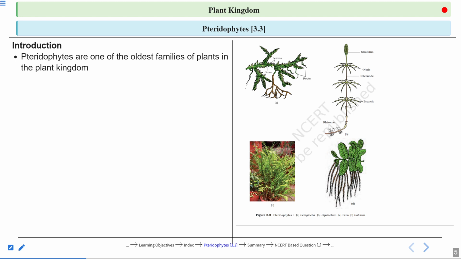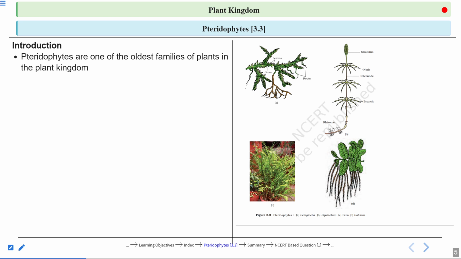Pteridophytes are one of the oldest families of plants in the plant kingdom. It means that when plants started evolving on the earth, the first vascular plants were the pteridophytes.